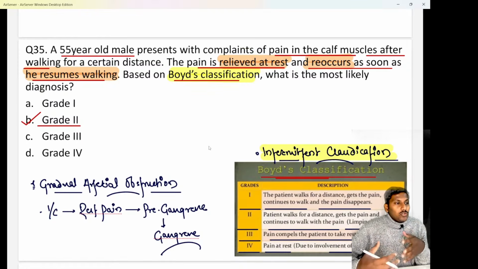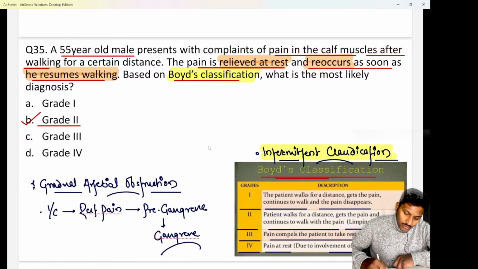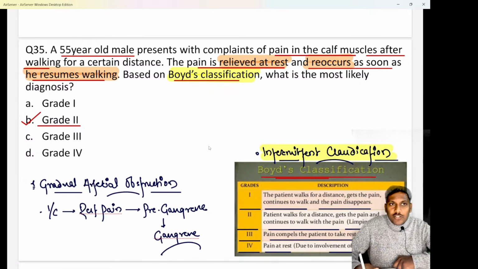Grade 3, obviously the pain would be so severe that the patient will not be able to walk at all. That is grade 3. Hopefully clear. So we know this intermittent claudication happens whenever there is blockage of the arteries. Whenever there is blockage of arteries, the muscles do not receive enough blood supply. That's the reason why the patient has intermittent claudication. And when the nerves do not receive enough blood supply, then the patient has rest pain.